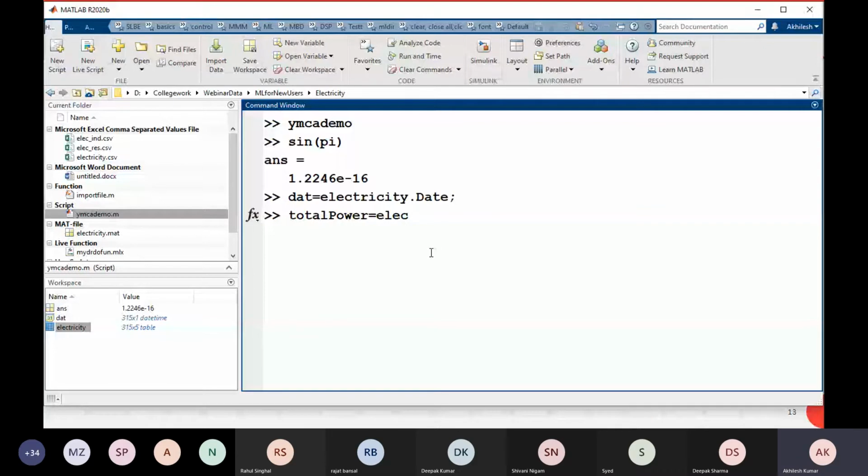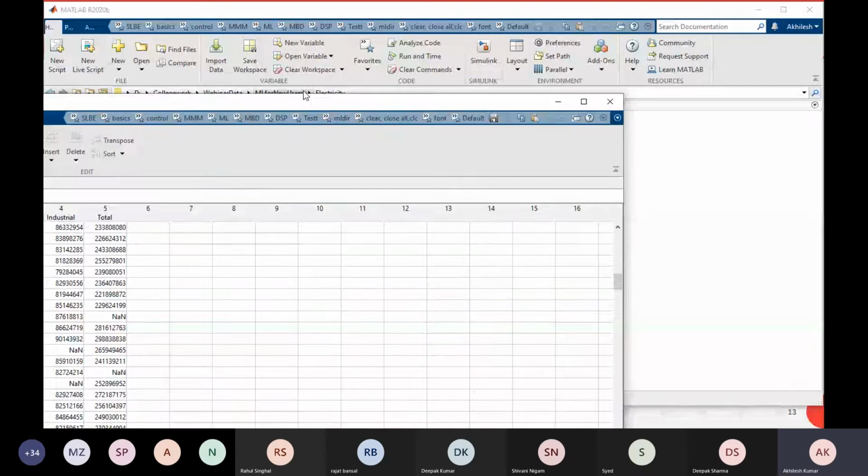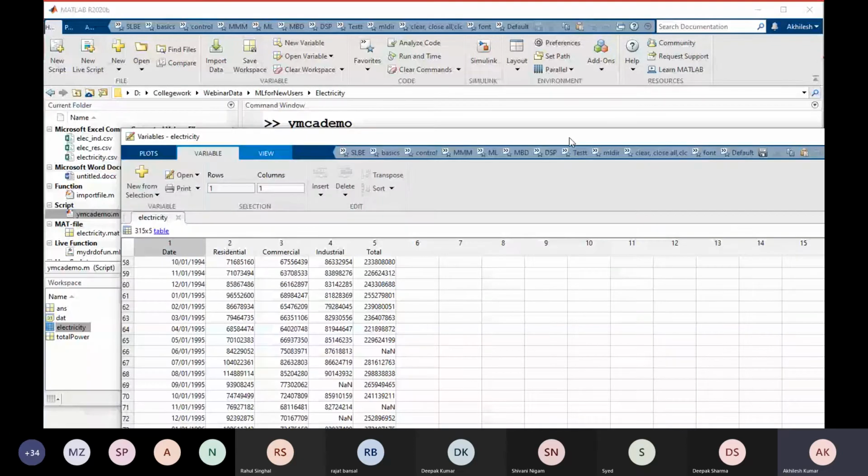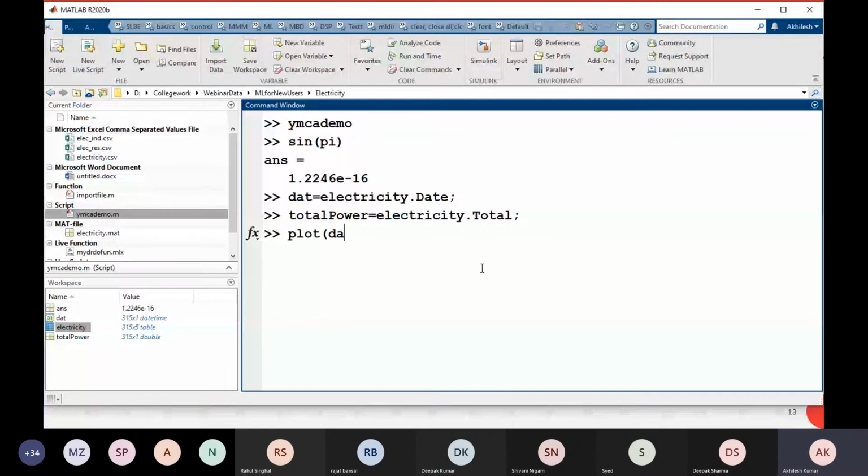Okay, I want to visualize this total power date-wise. Here is the date, which you see we have as data as well. So simply we will use the plot command. Plot first the date variable, which will be on the x-axis, and then total power.